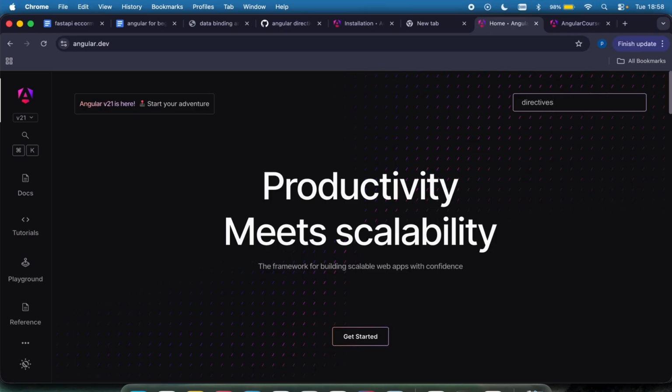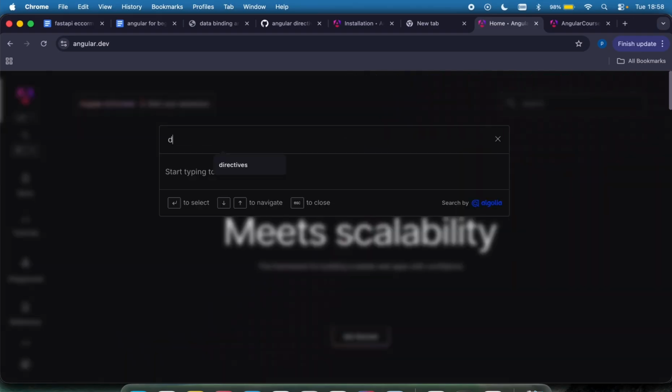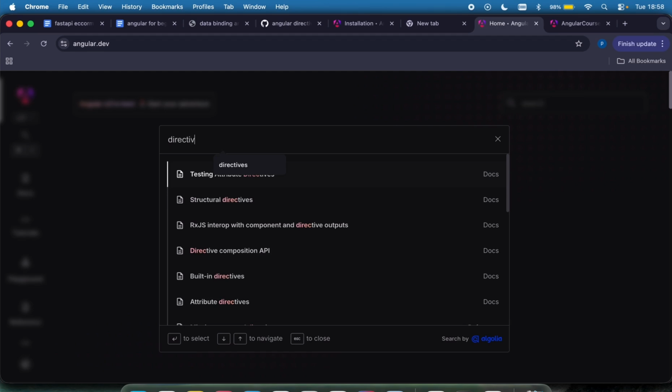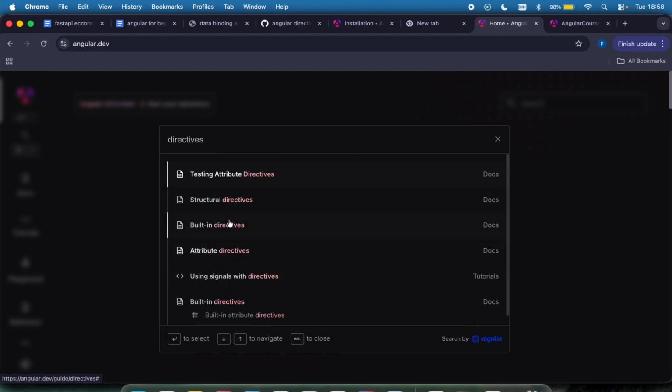If I go to directive, you can see different kinds of directives.